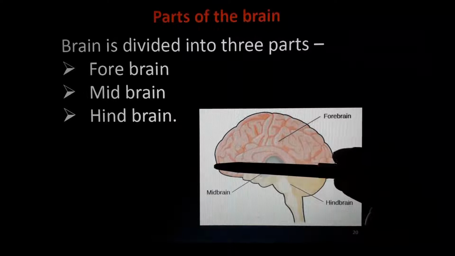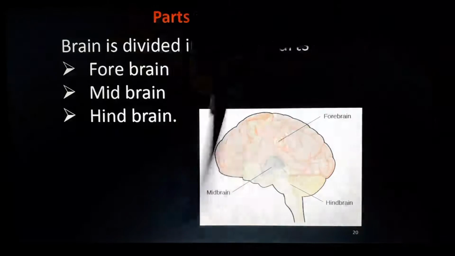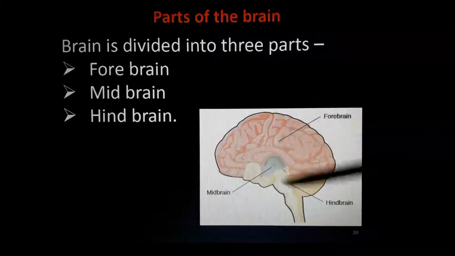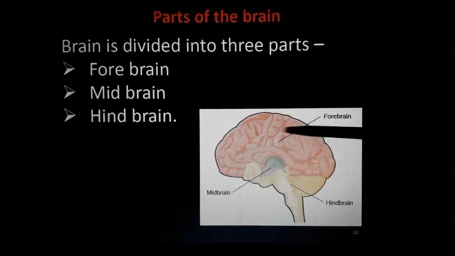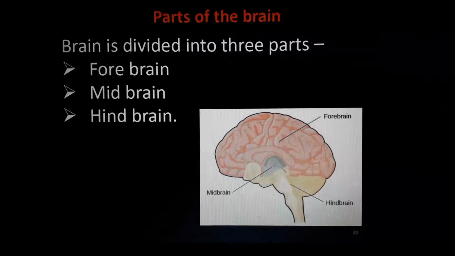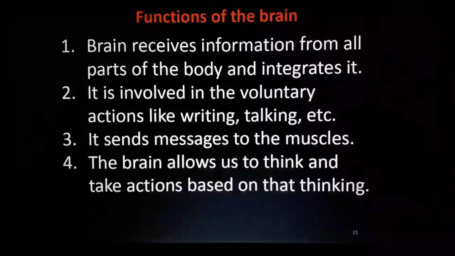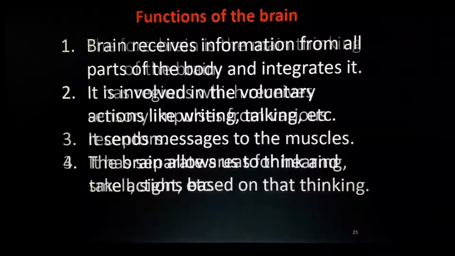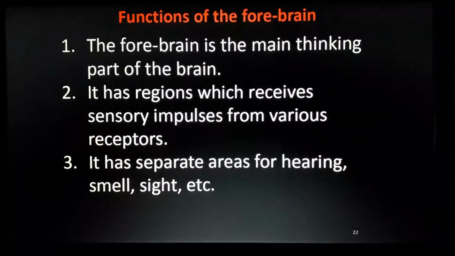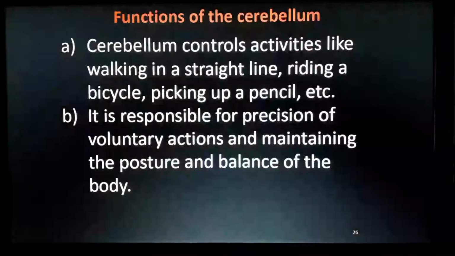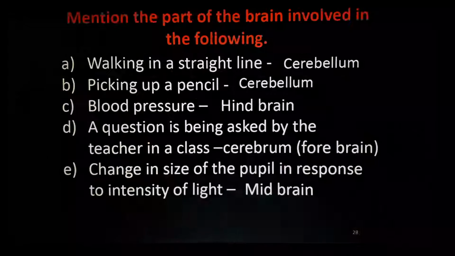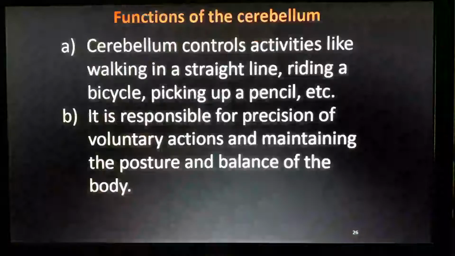Okay? This is the face, understand? Here are our eyes and all. Okay? This is our back side, this is our front side. So which is in the front part is called forebrain, middle brain, hindbrain. 3. It is divided into 3. Functions of the brain. Too many functions are there. Functions of the brain. Forebrain, midbrain. Okay. Protection of the brain. I will try to cover maximum portion today.